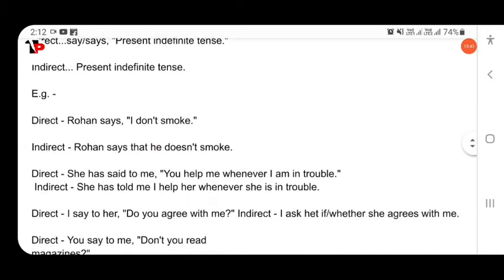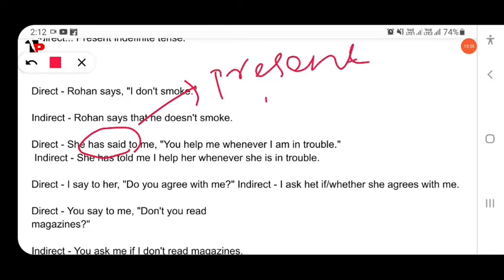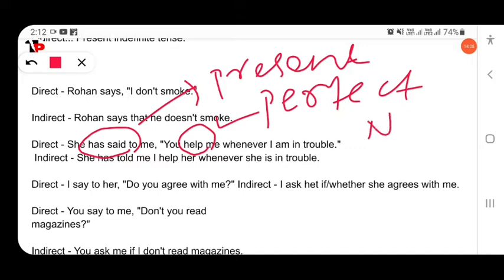Then here again, present perfect. Direct: she has said to me. So here, has said, the reporting verb is in the present perfect tense, and the reported verb here is simple present, so no change in tense.